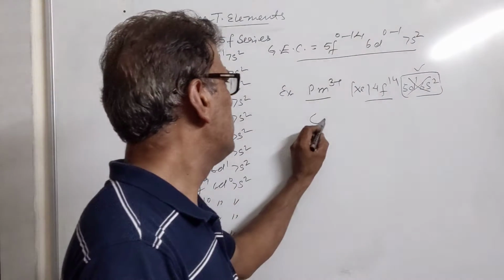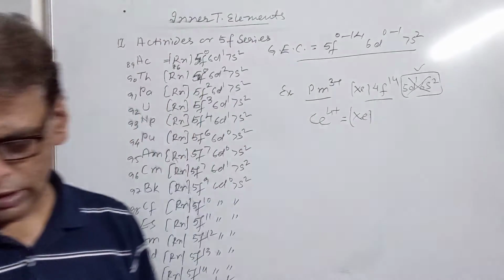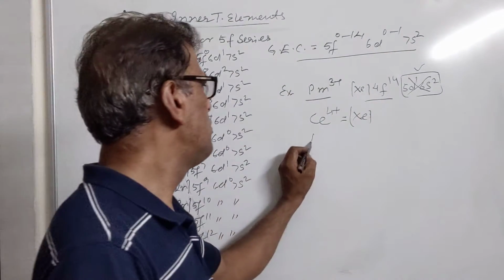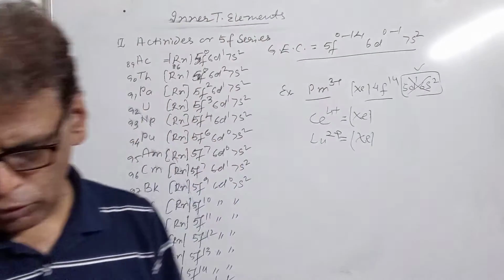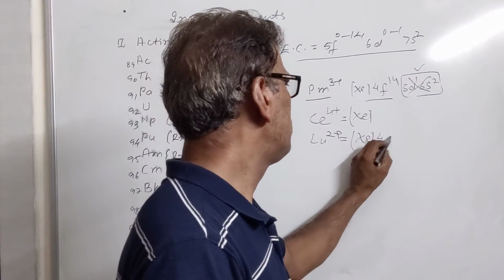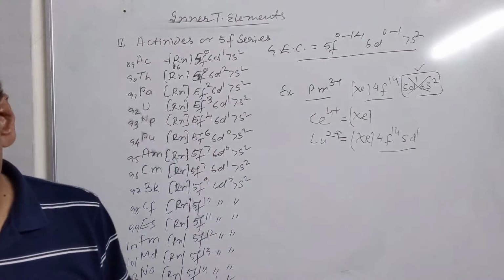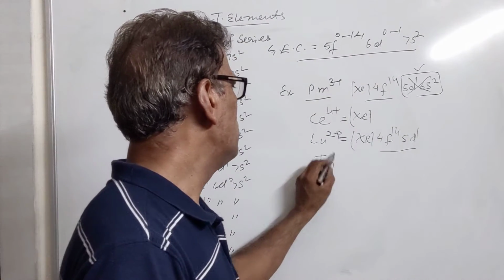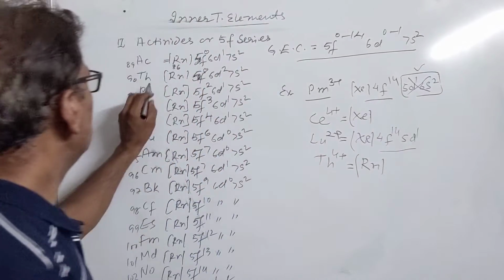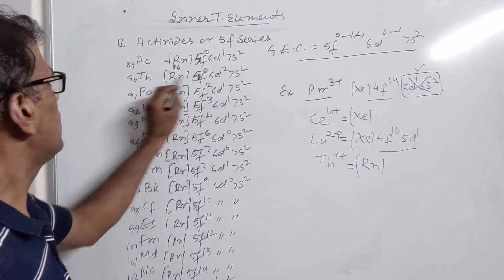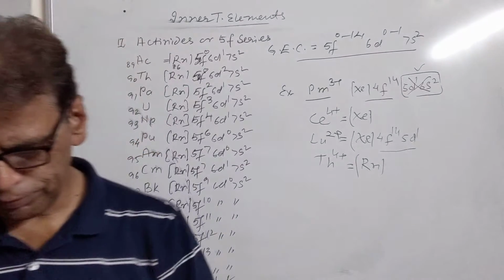Cerium 4 positive ion, if it is asked, will have 54 electrons just like xenon. Then we have lutetium 2 positive ion. This will have the configuration xenon 4f14 5d1. And then we have thorium 4 positive. This is an element of this series. It will have the configuration of radon. Let us see, this is thorium. It has 4 electrons in the outer shell. When these 4 electrons are lost, we will have the configuration of radon here.